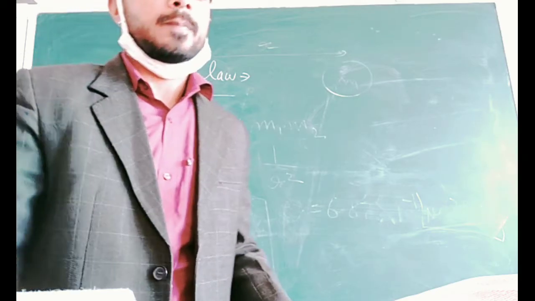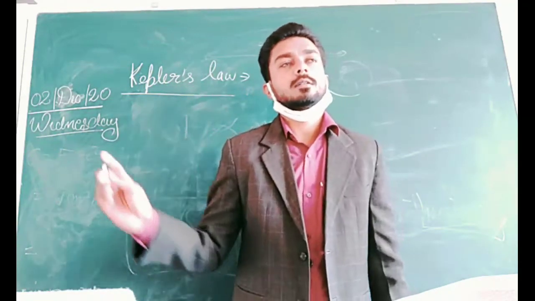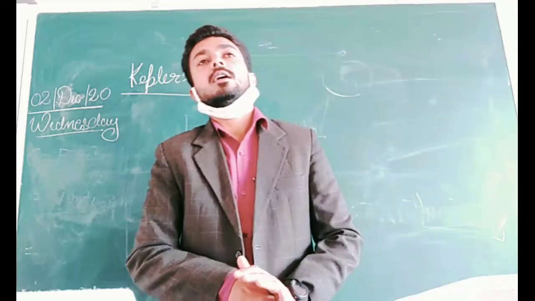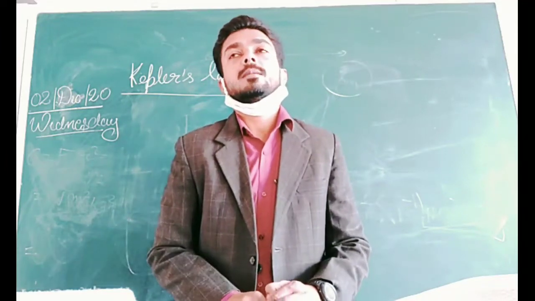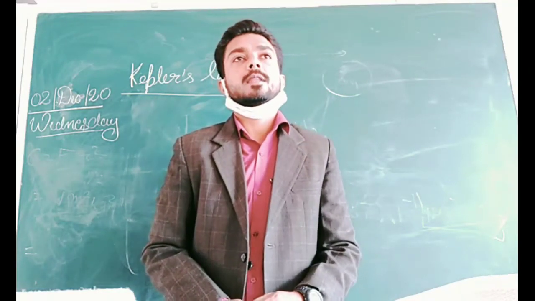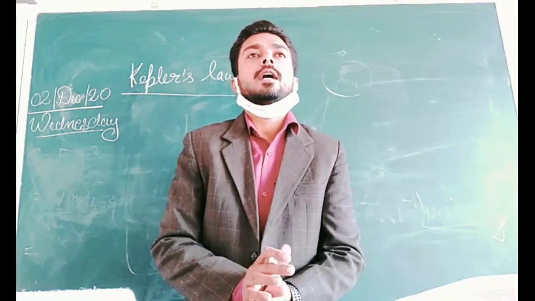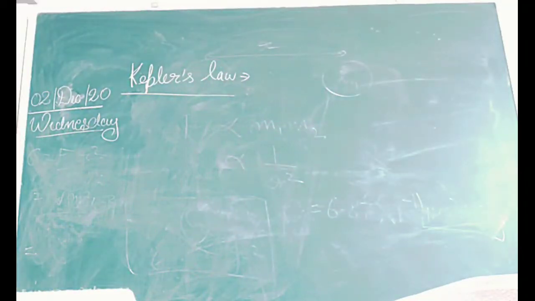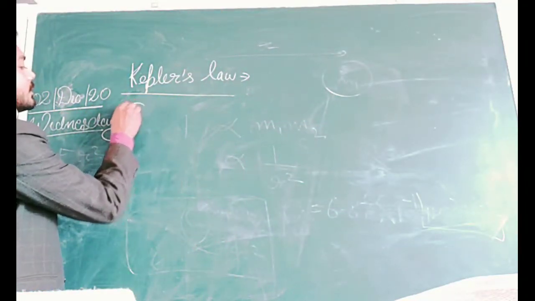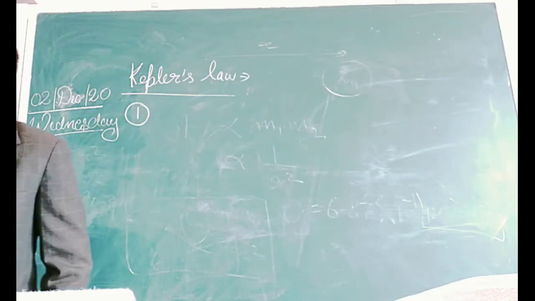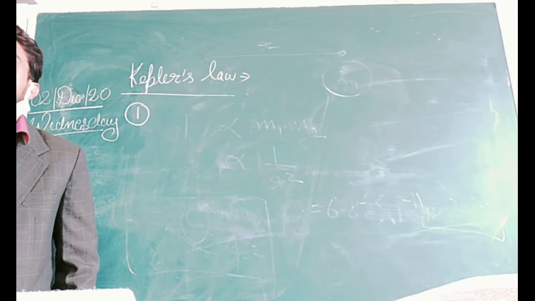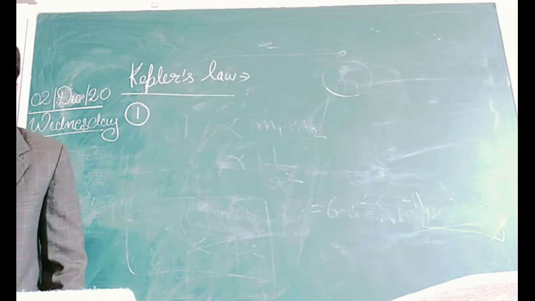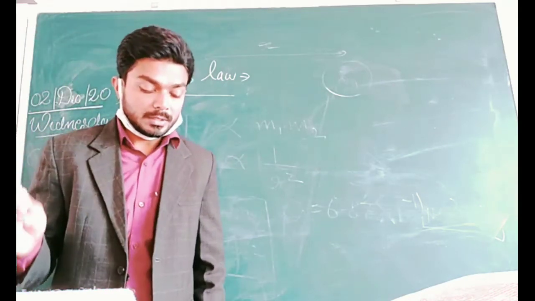Okay, then in this lecture, we are going to discuss Kepler's laws. Kepler defined the motion of the planets around the sun, and he observed that motion and gave a few statements. There are three statements of Kepler. The first statement is: every planet revolves around the sun in an elliptical path. I repeat again, every planet revolves around the sun in an elliptical path.